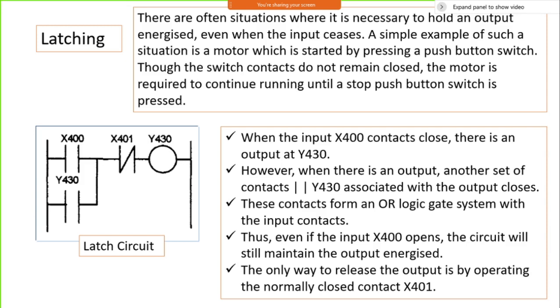Though the switch contacts do not remain closed, the motor is required to keep running until we press the stop button, and that circuit is called a latching circuit. Now, how can I put that into a condition? That is the most important kind of logic used in PLC programming.